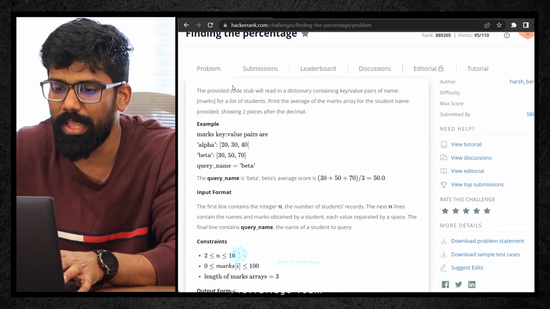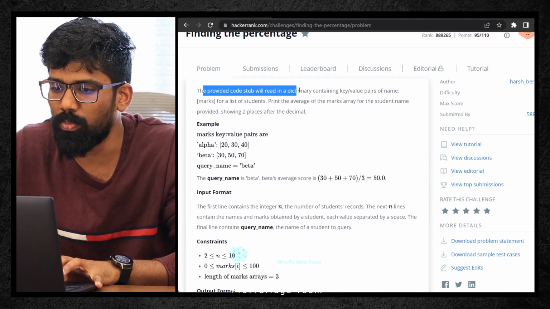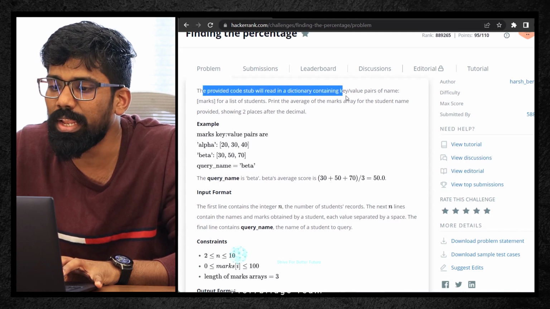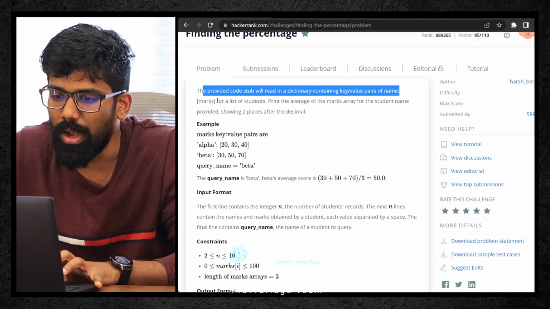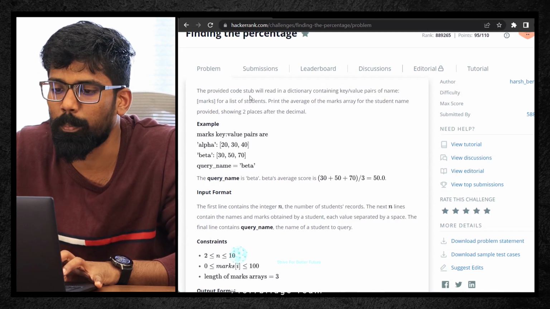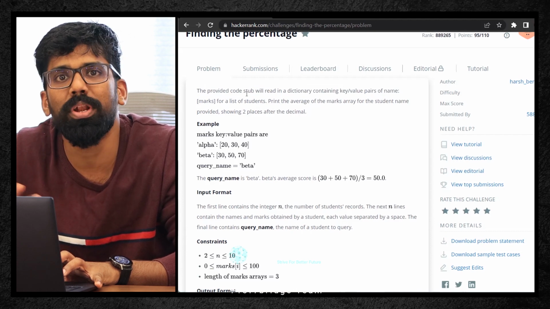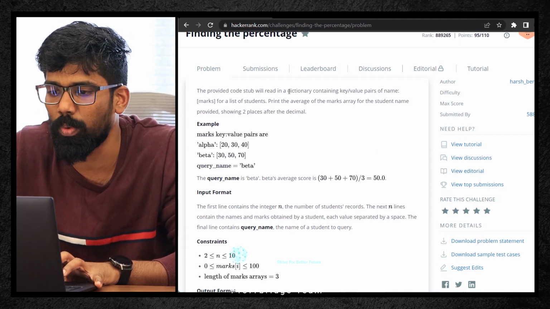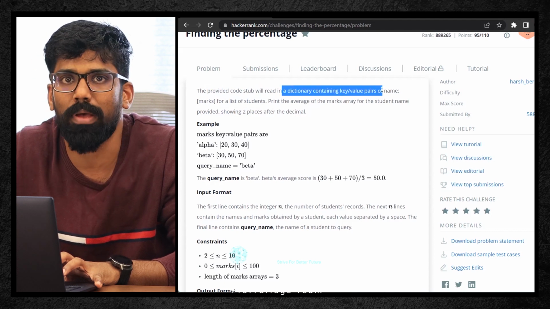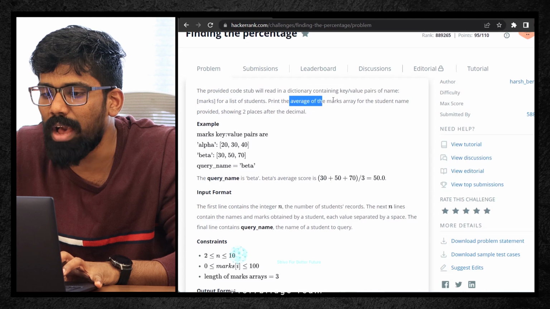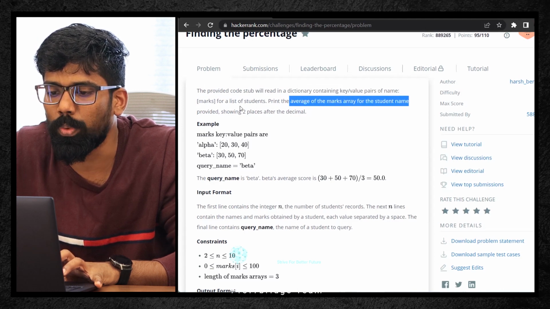Let me read this particular problem. The provided code stub will read in a dictionary containing key value pairs of name and marks for a list of students, meaning the code is already provided, so you don't need to change that. The code is already provided to read the dictionary containing key value pairs. Print the average of the marks array for the student name provided, showing 2 decimals.